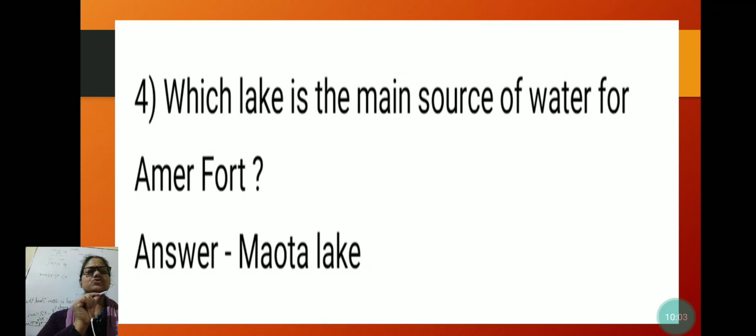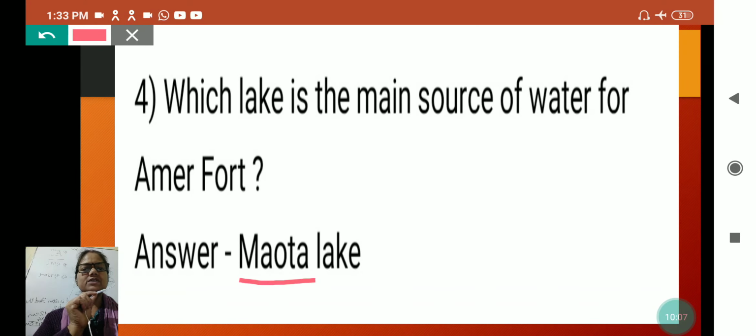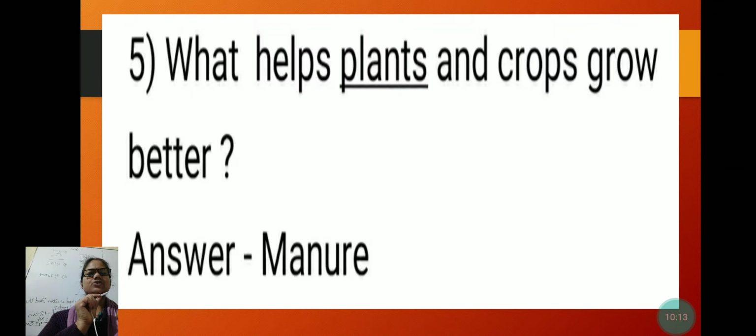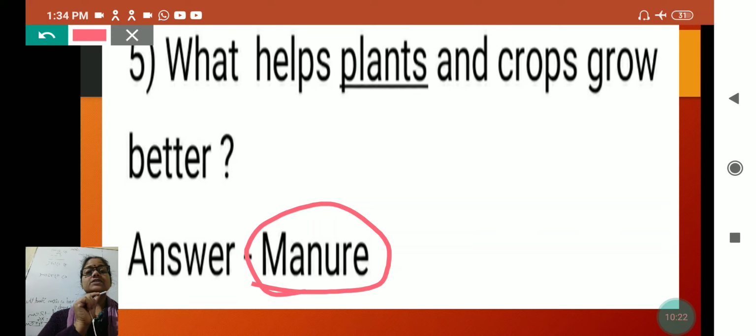Which lake is the main source of water for Amer Fort? And the name of the lake is Maota Lake. What helps plants and crops grow better? And manure helps plants and crops to grow better. And from where do we get this manure? This we get from the dung of animals, isn't it?